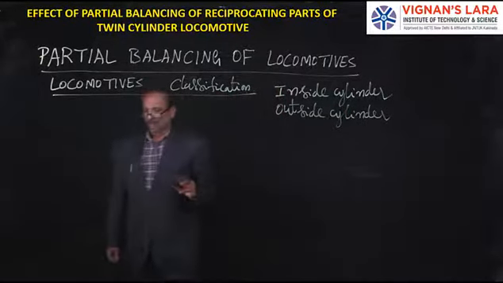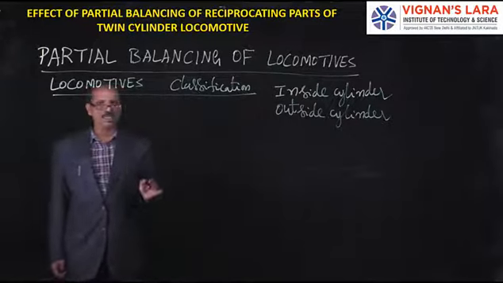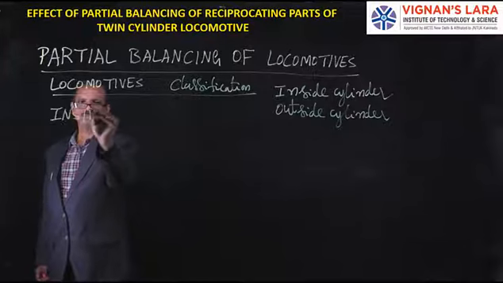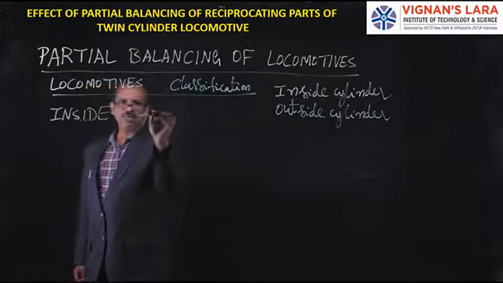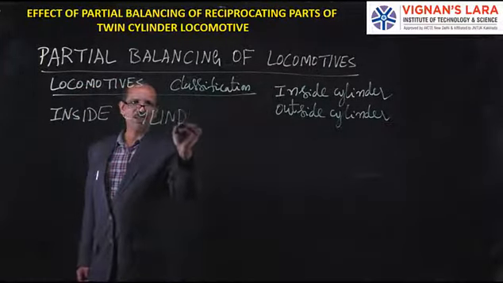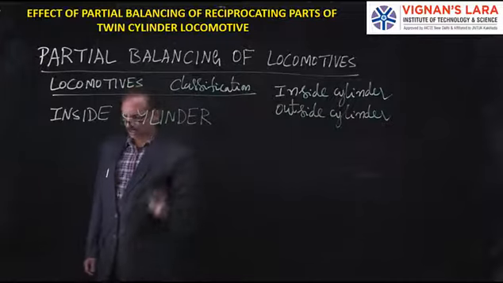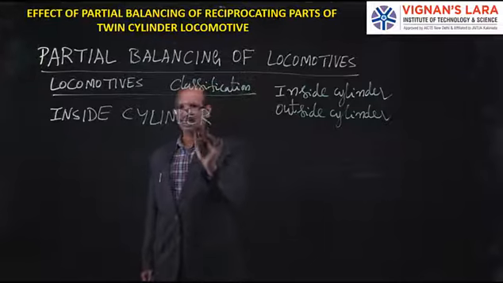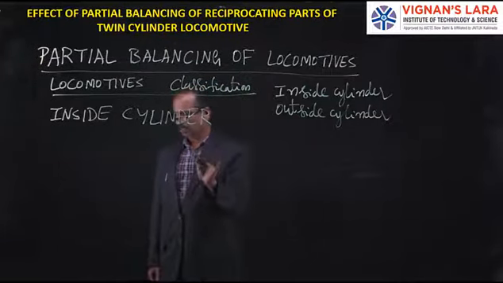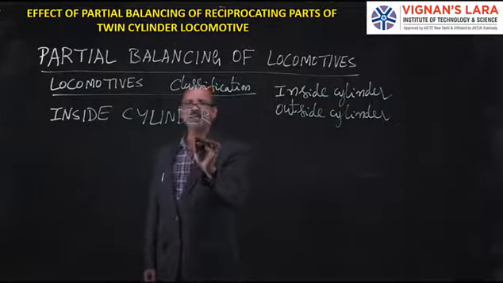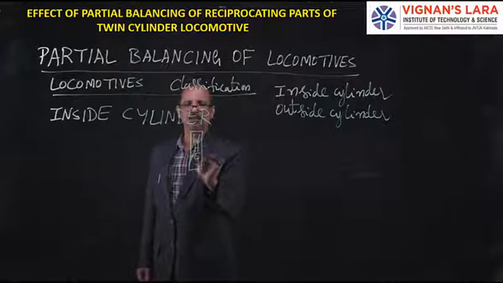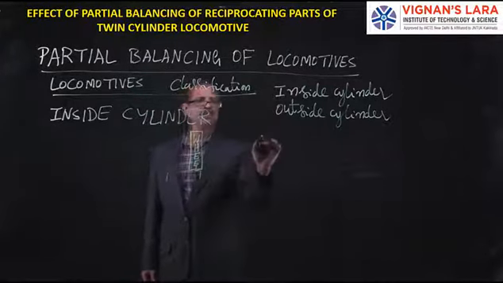We can classify them like this. In an inside cylinder engine, the cylinders are placed in between the wheels. Say we have a twin cylinder engine, two cylinders are there. This is wheel 1 and this is wheel 2.